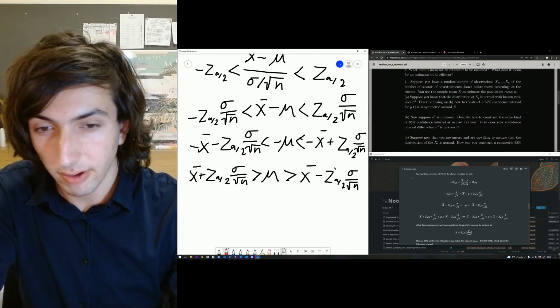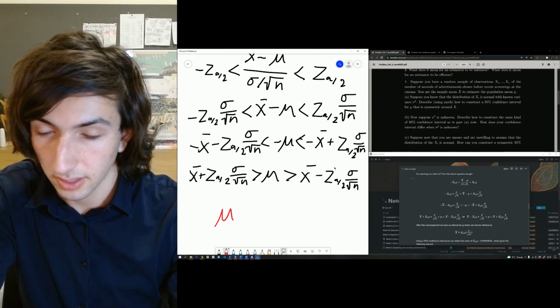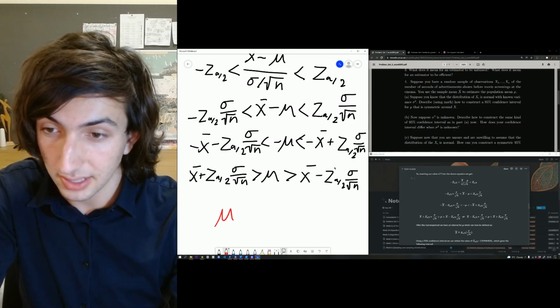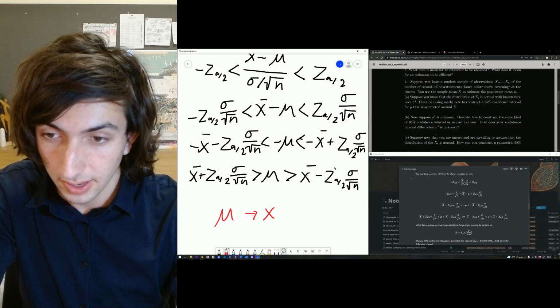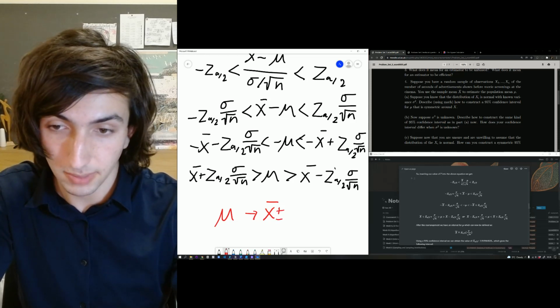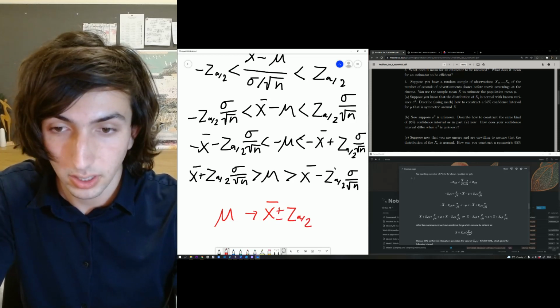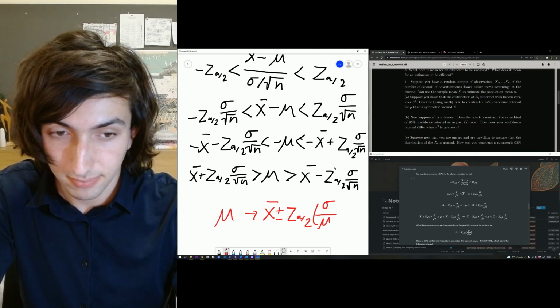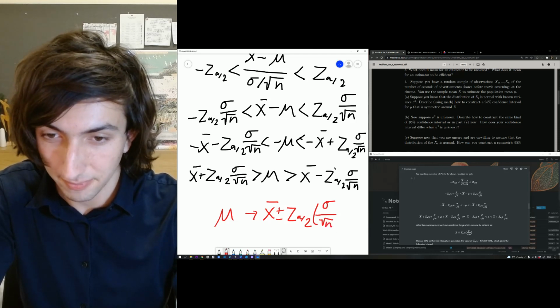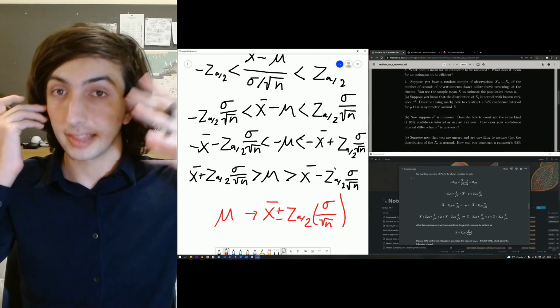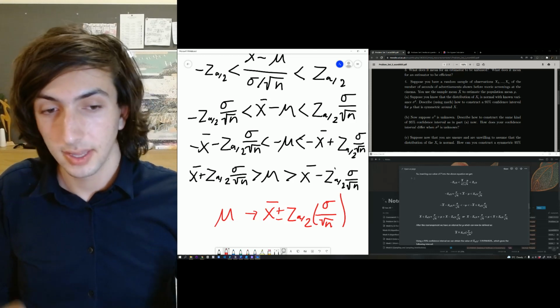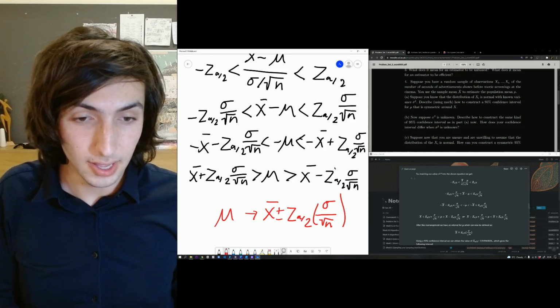We can rearrange this into a principle, which is where mu lies in the interval where the sample mean plus or minus z alpha over 2. So it's roughly like that. I hope that helped.